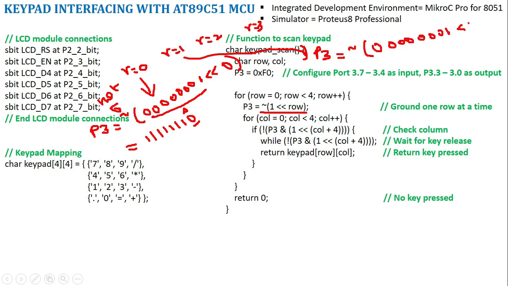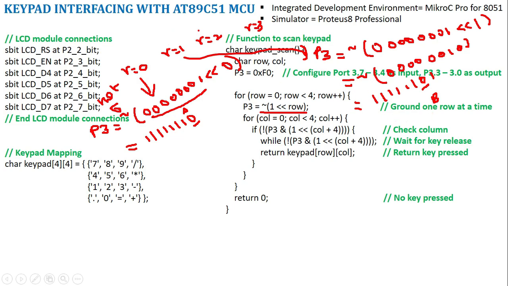Now I am going to do a left shift by 1 time because my row value is 1. So what will be the value? Not of 0 0 0 0 0 0 1 0, right. When I do the NOT operation, it will be equal to 1 1 1 1 1 1 0 1. So now you can see that we are giving the signal to B, right. When R is equal to 1, we are going to give the signal to B.